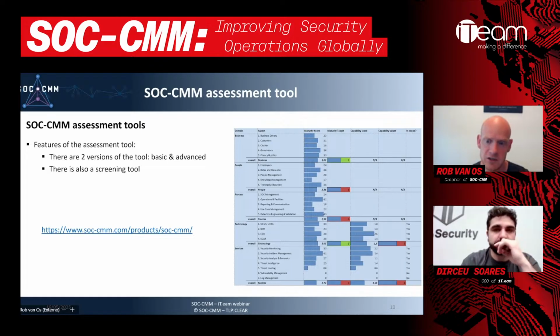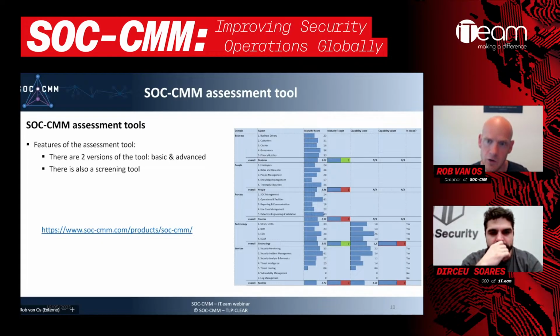And once you've finished all the questions, in this case, what you're seeing on the right-hand side is the output from the tool. It's an Excel tool that you can download for free. It's a little bit of modified Excel, but it only uses the basic functionalities of Excel. So there's no active content or anything. So what you're seeing here on the right-hand side is the results page. So once you've gone through all of the questions, what you get is the results.